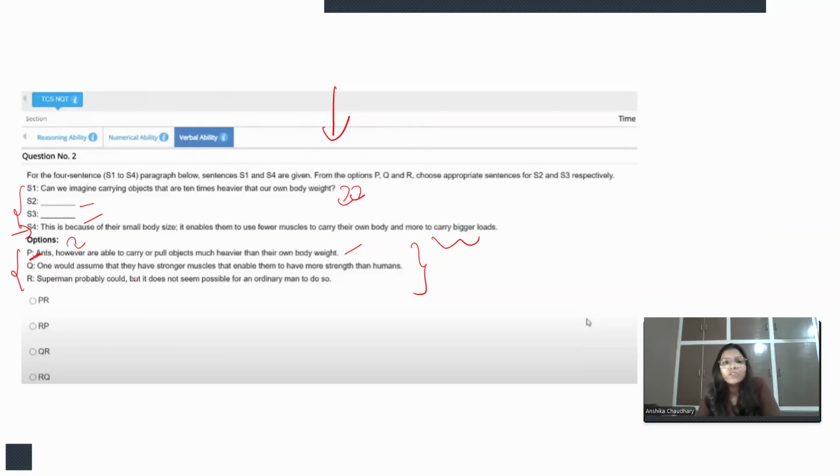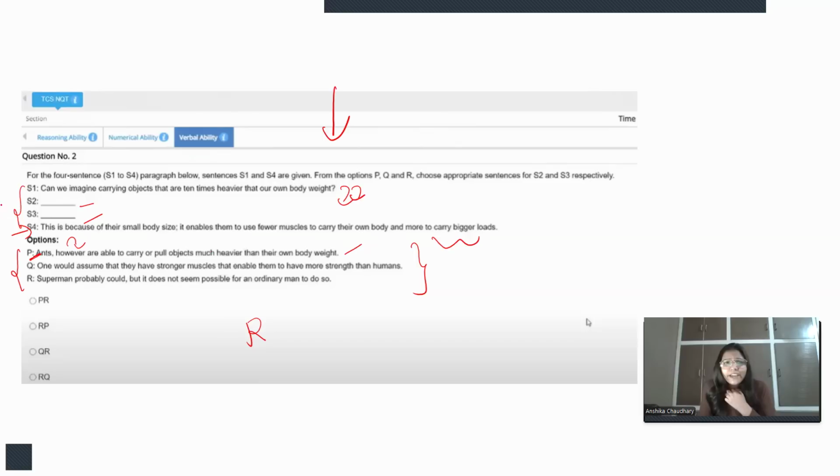If we come here, Superman probably could, but it does not seem possible for an ordinary man to do so. See, that's the best fit here. So we are giving one scenario that Superman probably could do this, right? So R would be the next answer.